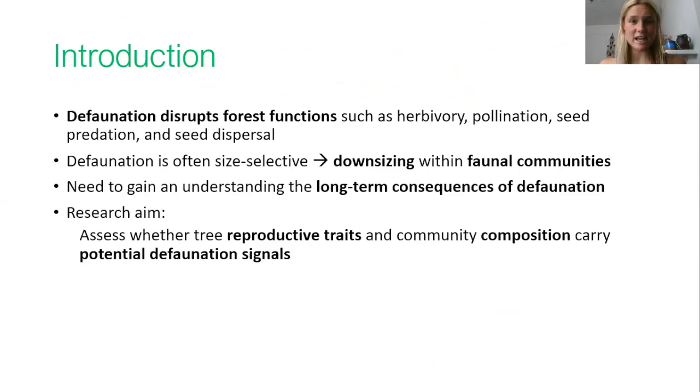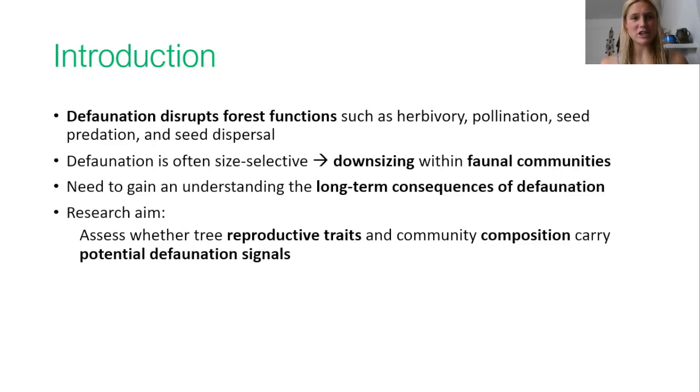Seed dispersal is likely to be especially affected by defaunation, given that around 80% of tropical forest woody plant species produce seeds that are dispersed by vertebrates. Defaunation is also frequently size-selective, with the removal of the larger species causing a downsizing within the frugivore community.